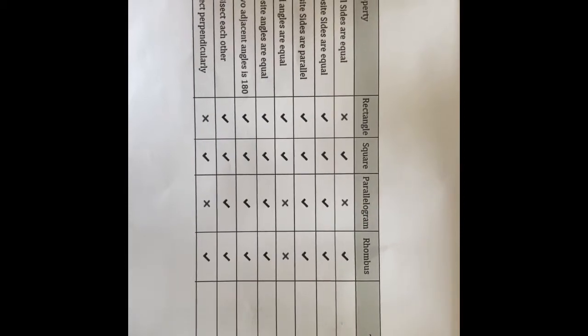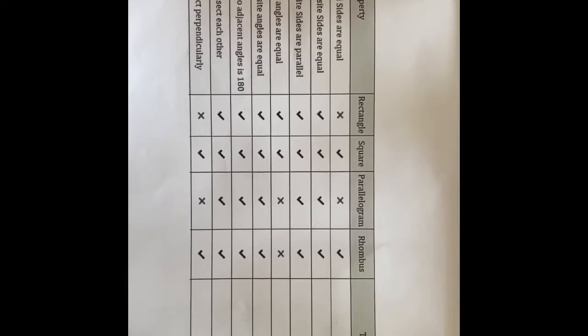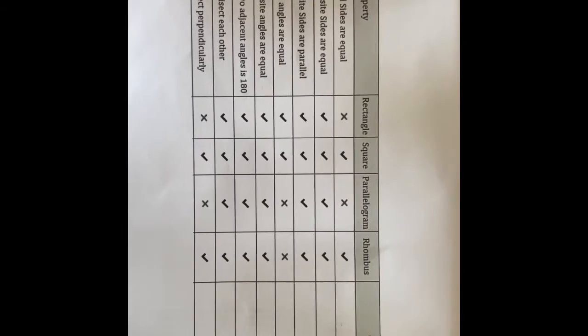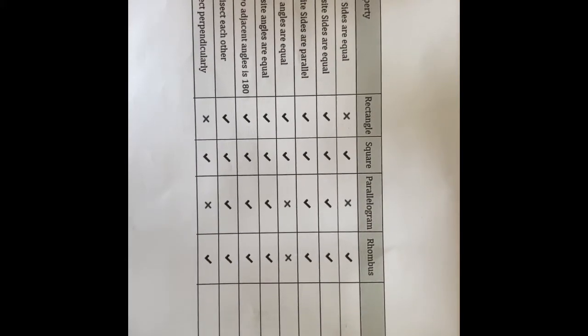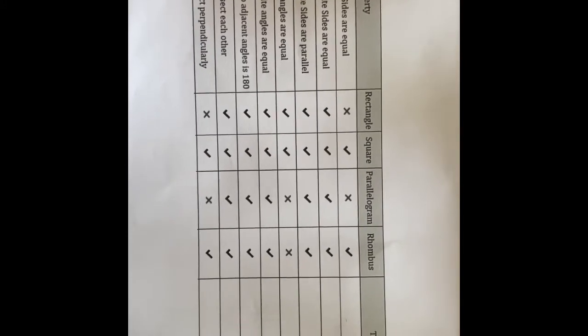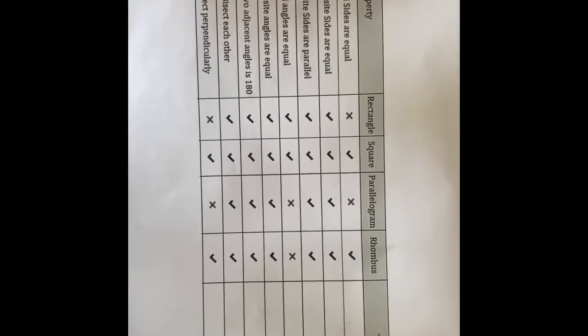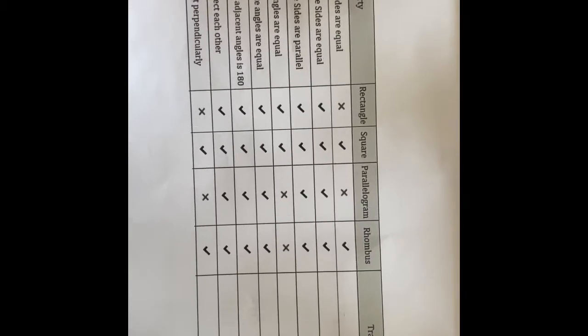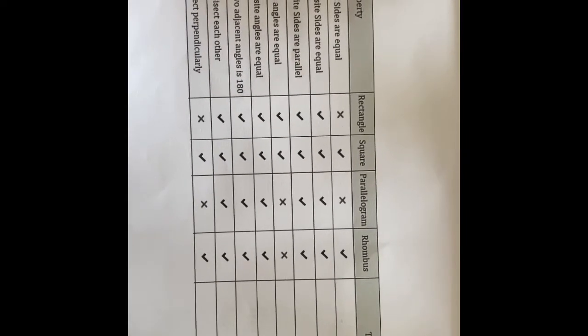The properties of a square: all the angles of a square are 90 degrees. All the sides of a square are equal and parallel to each other. Diagonals bisect each other perpendicularly. This means the square also has three properties.